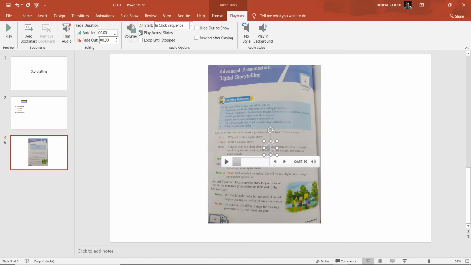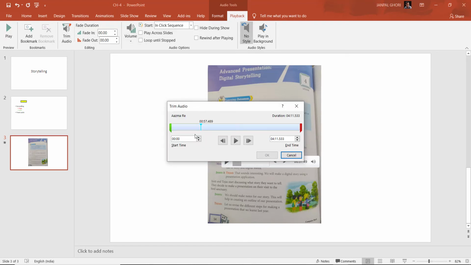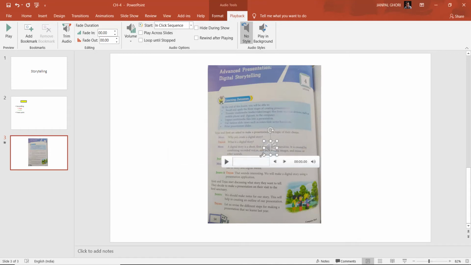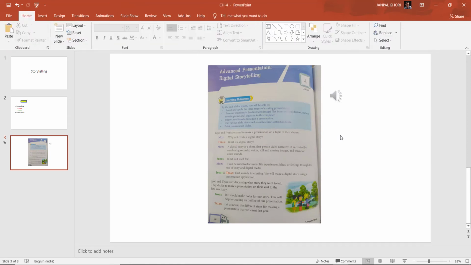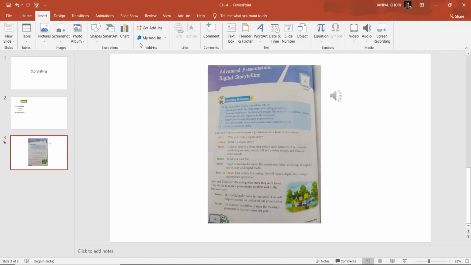And suppose you want to trim audio, so here audio trim is given. Suppose I want only this much audio, so I will give this much only, so it will play that much only, you see, right? This logo is there, which shows that this is happening. Okay, so that way from the insert you can add audio also, and sound files from the internet. From the internet also you can get, or you can record also. From here I have shown record, right?